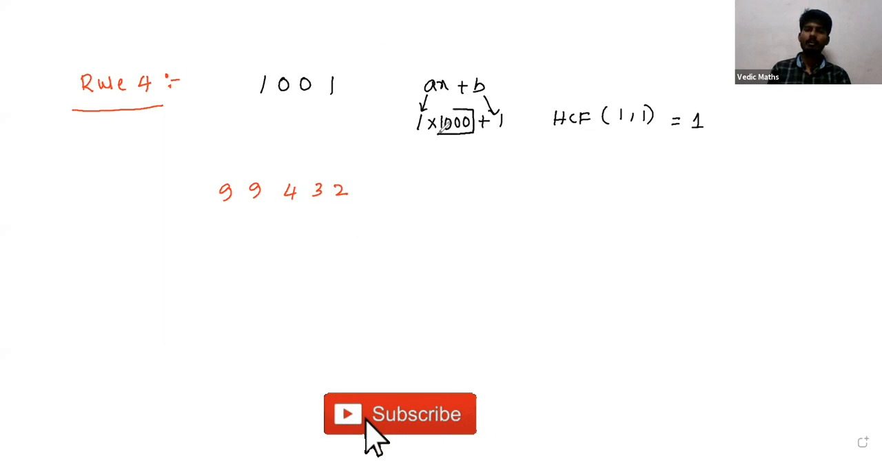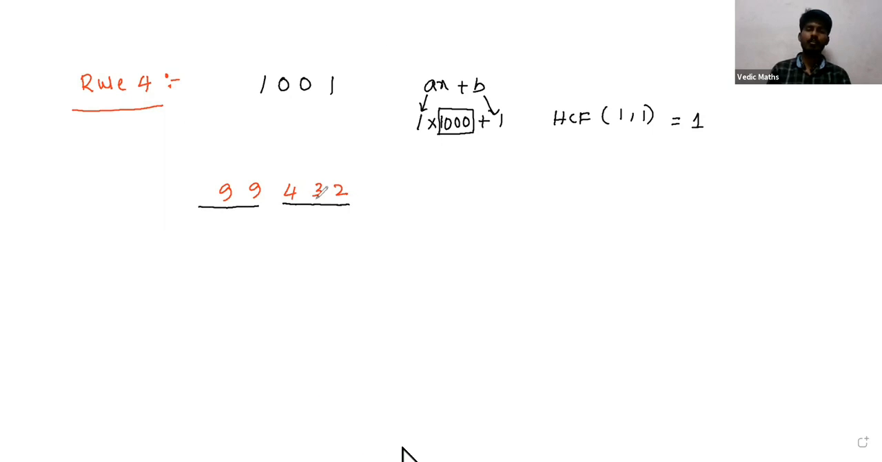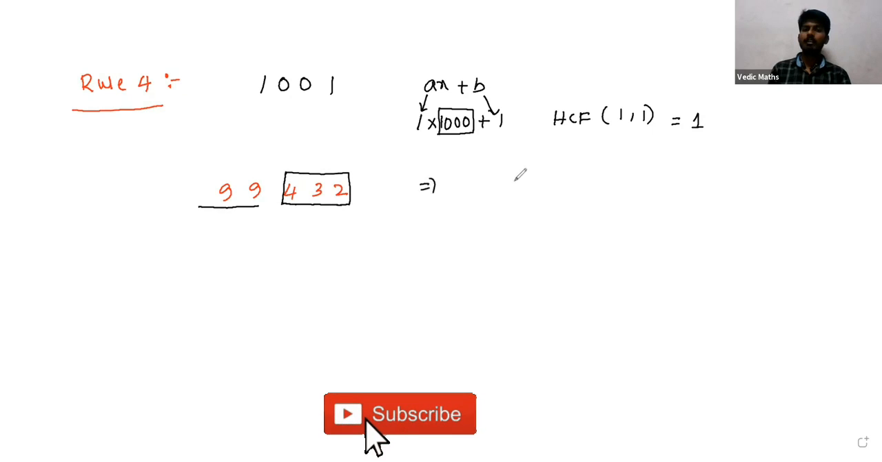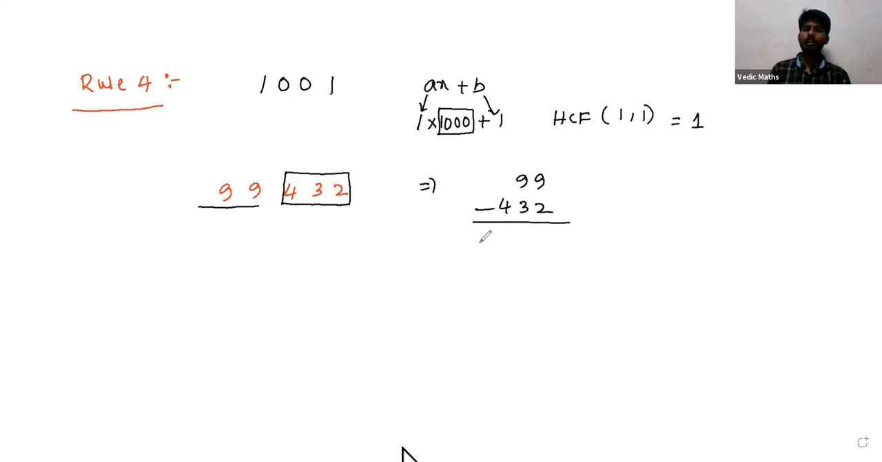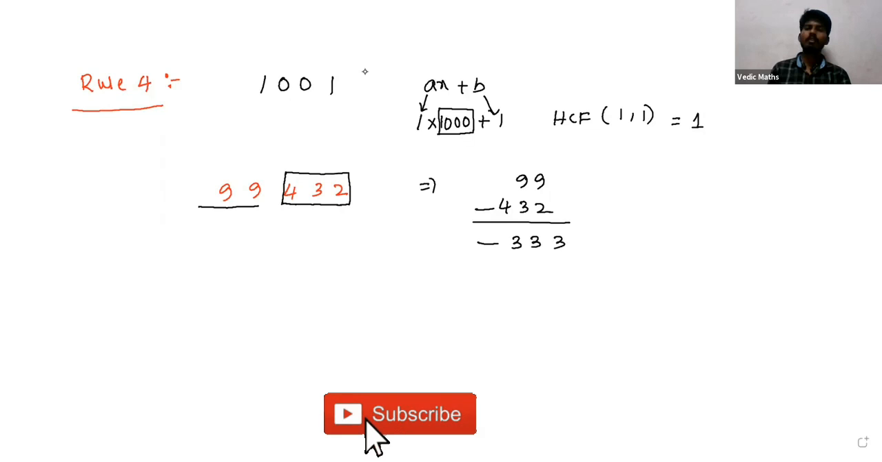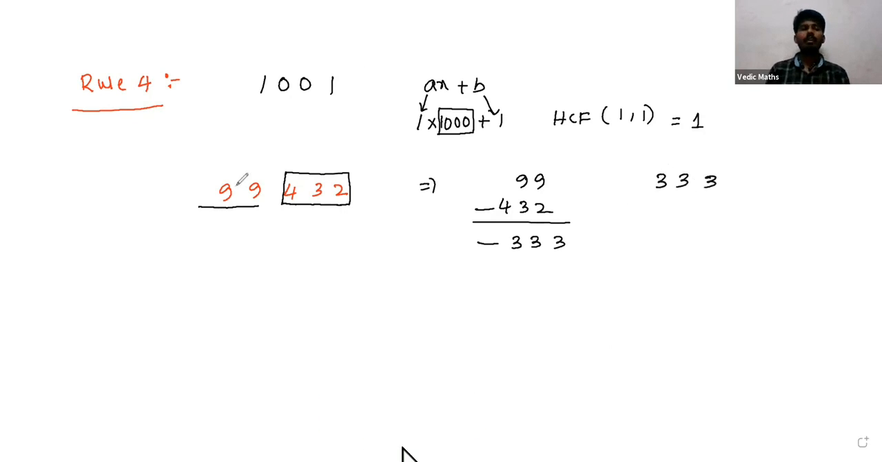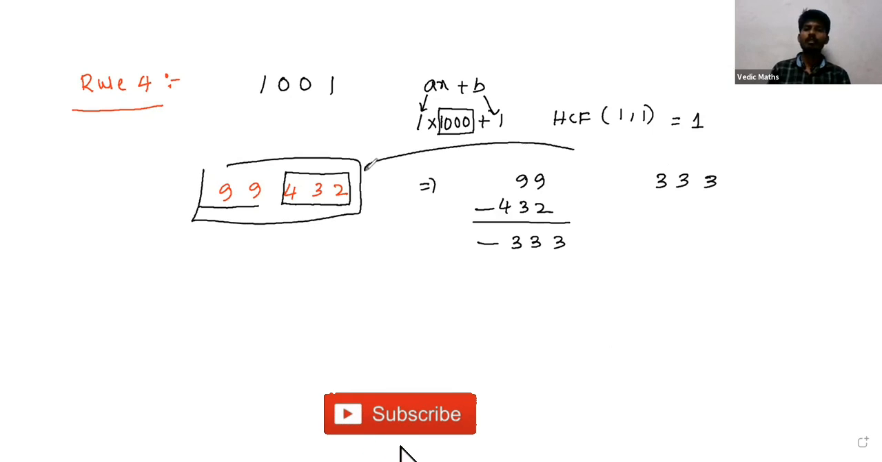You can see here in the x place we have 1000, which has three zeros. So from the unit place digit, we take three digits as one group, and the remaining number will be another group. After that, we subtract the first group from the second group. That means 99 minus 432, so we get minus 333. We are not bothering about the sign, so we ignore the sign and take 333. Now the very large number is converted into a 3-digit number.